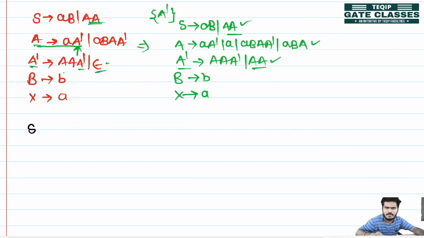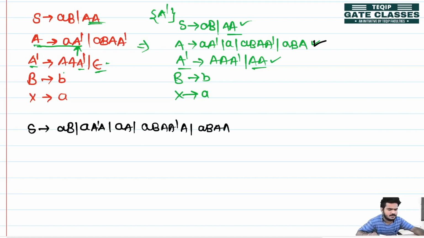S is producing A, B, and instead of this A, I will write the whole production, whatever A is producing. So this will become A, A, A, then A, then A, B, A dash, and this A. So then A, B, A, and this A. Okay, that is correct.